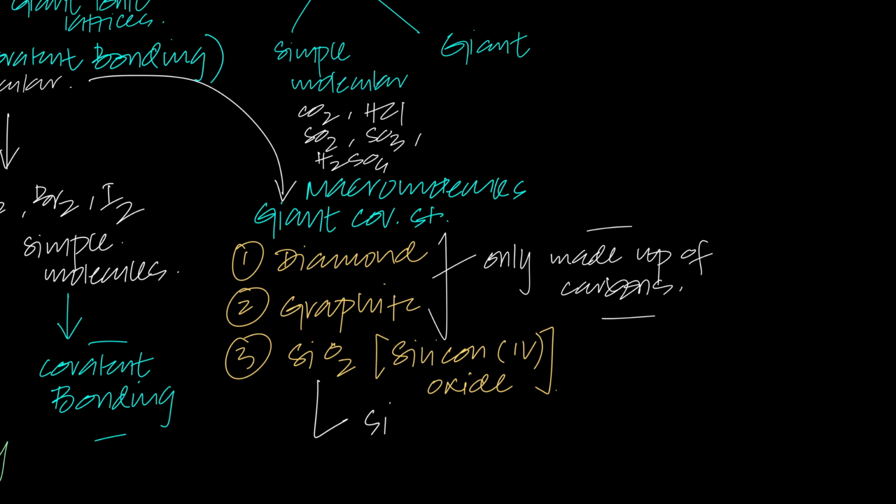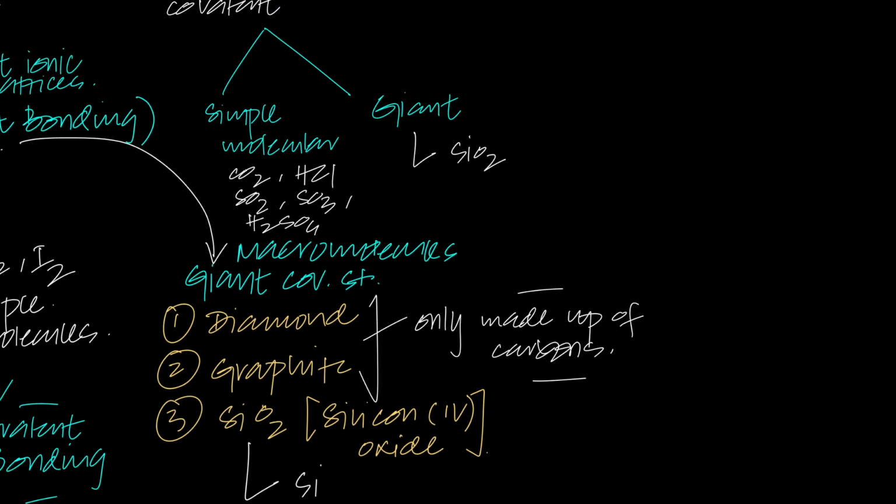Out of all these 4 giant covalent structures or macromolecules, only one is a giant covalent compound. Please understand, diamond, graphite, and silicon are not compounds. You can't call them giant covalent compounds. They are giant covalent structures or giant covalent lattices, or you can call them macromolecules, but you can't call them a compound because they are only made up of a single element.